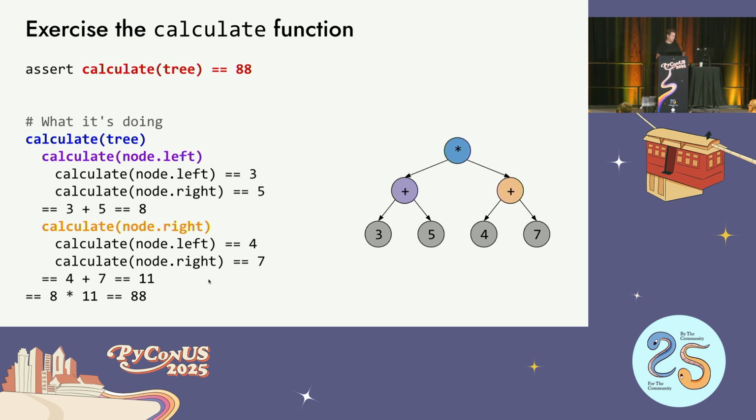It's going to add them together, make 11, and then the multiply node, the blue node again, is going to multiply them together. 8 times 11 is 88. Okay, so everybody follow this? We get the tree logic. Are we good so far?